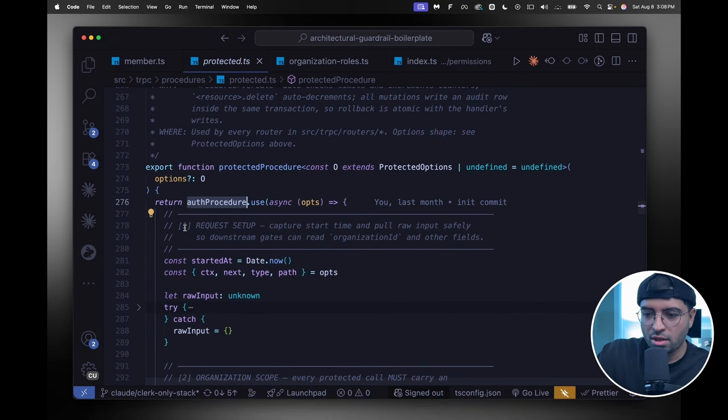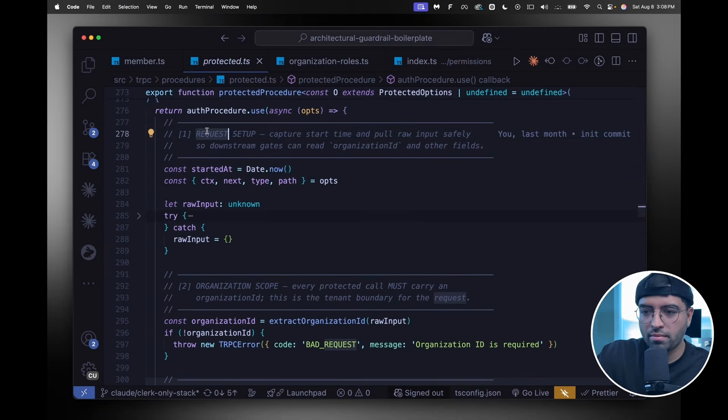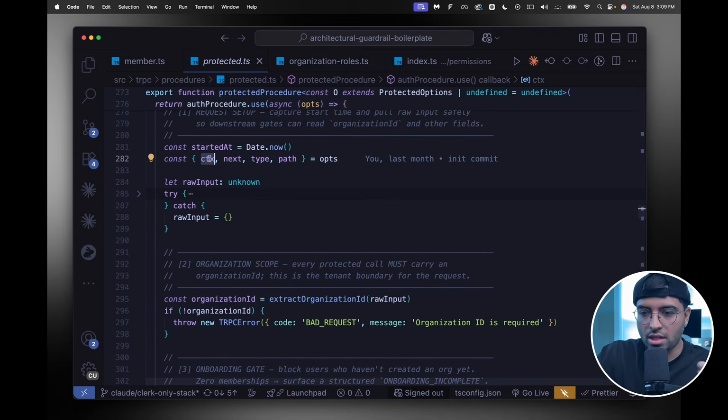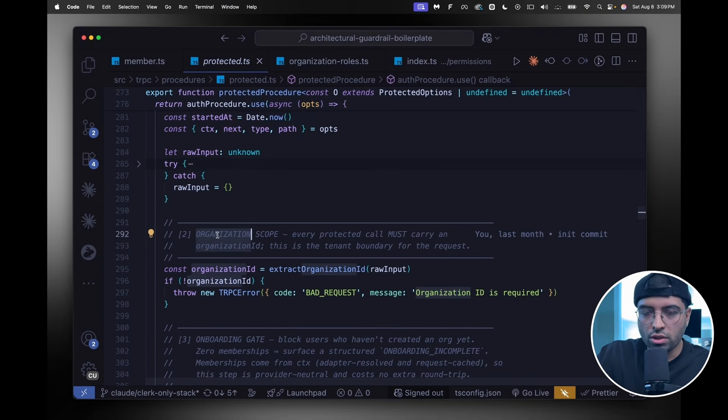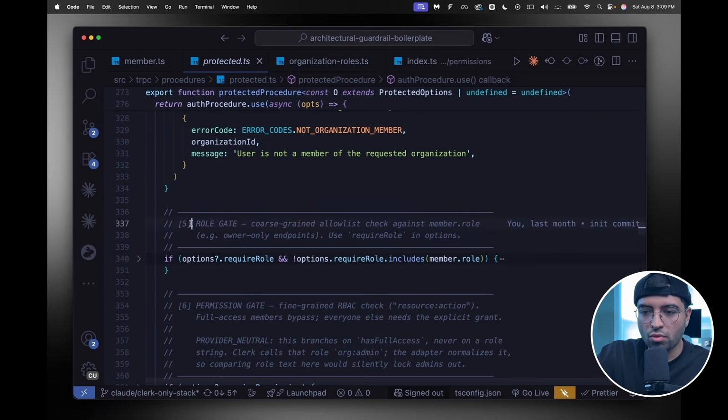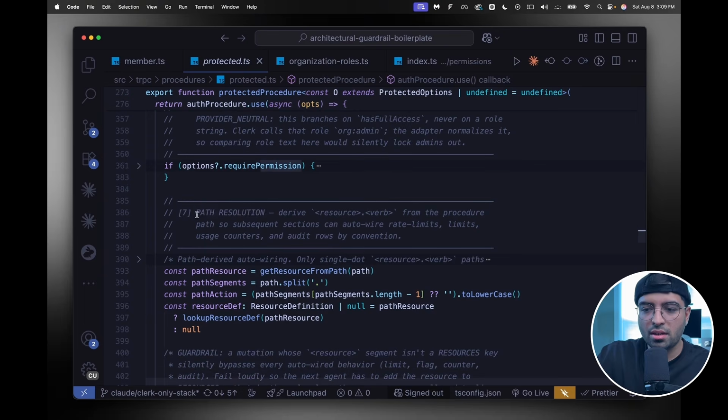And just look at this. Point one, what's happening here? Just look at it without understanding the code, just read those comments. Request setup. This captures the start, right? And that essentially sets up the CTX object. What is org scoping? Onboarding gate, membership check, role gate, permission gate, path resolution.